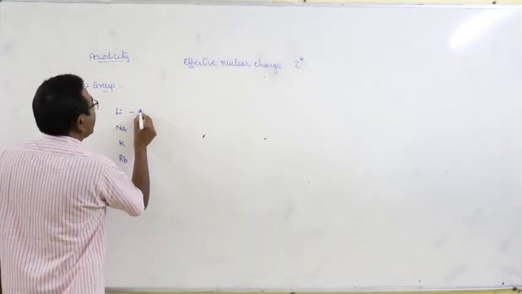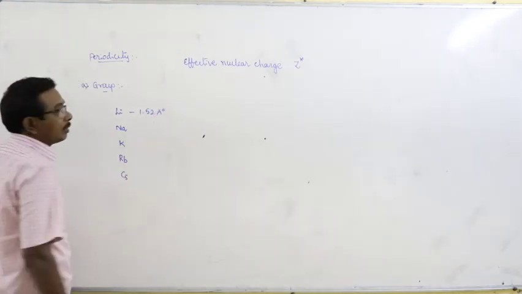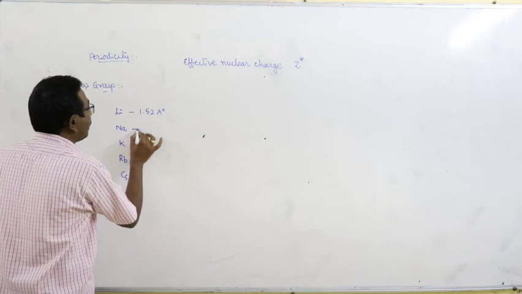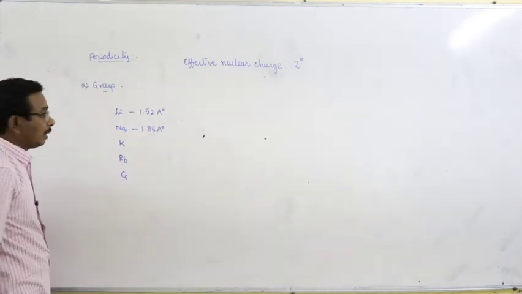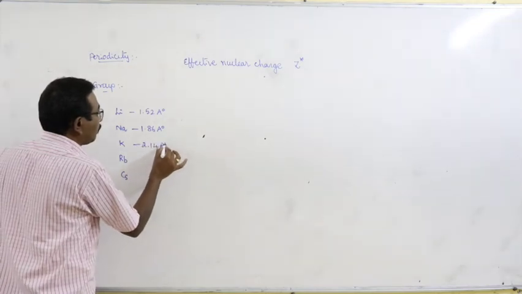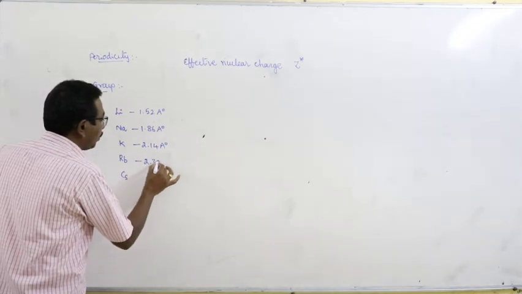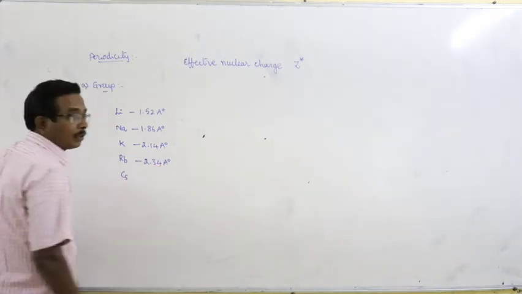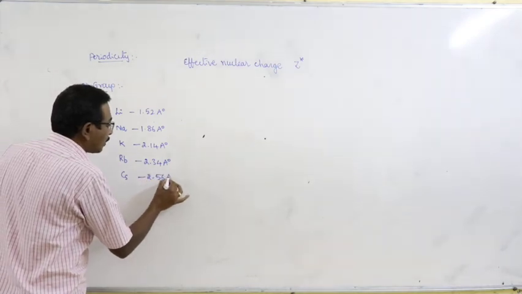Lithium atomic radius is 1.52 angstrom units. Sodium atomic radius is 1.86 angstrom units. Potassium atomic radius is 2.14 angstrom units. Rubidium atomic radius is 2.34 angstrom units. Cesium atomic radius is 2.56 angstrom units.